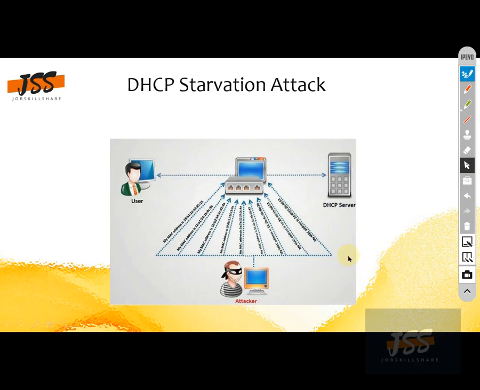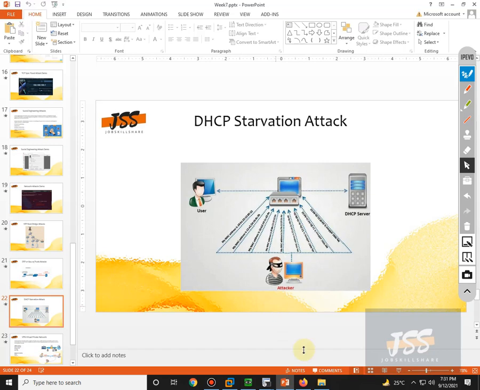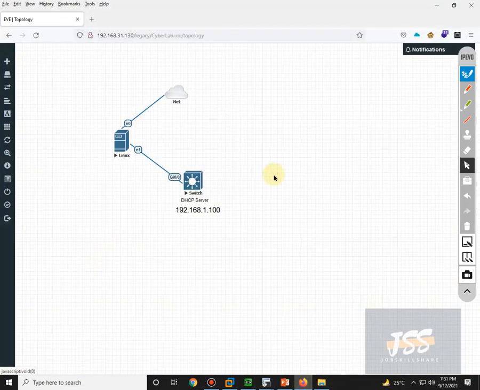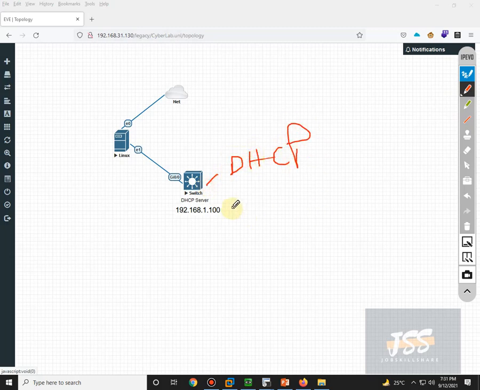So let's very quickly go to the topology that I created for you. This is going to be a very simple topology. This is my DHCP server, which has IP 192.168.1.100. And this host machine is already assigned, because this E1 interface is DHCP.